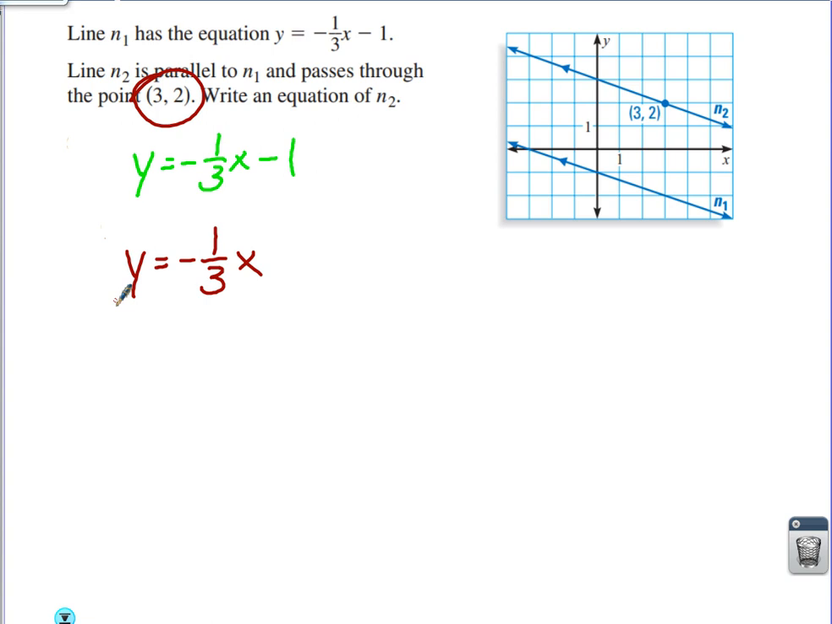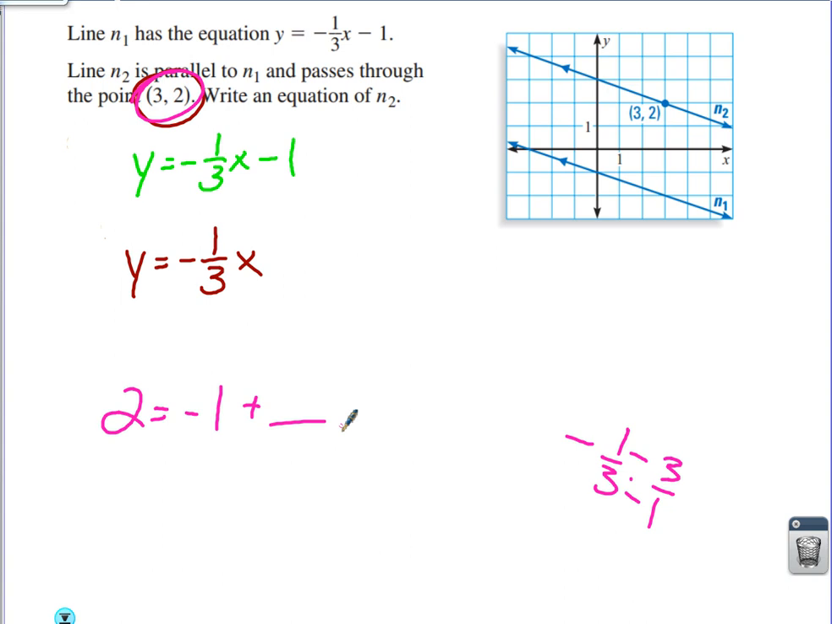Well, how do I find that? Like this. Plug in 2 for y. Plug in 3 for x. When you multiply, negative 1/3 times 3, you get negative 3 over 3, or negative 1. Now we've got to make that a true statement. 2 is equal to negative 1 plus something. Well, I can't think of what that something is.